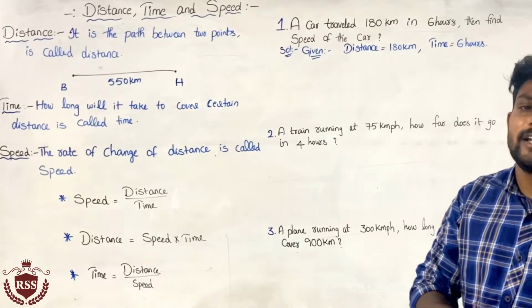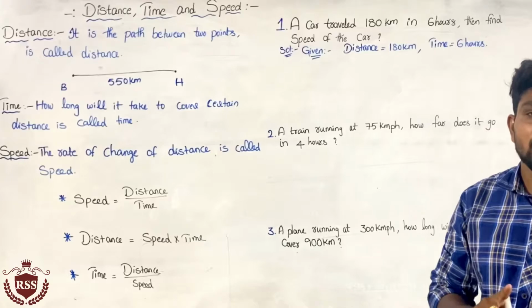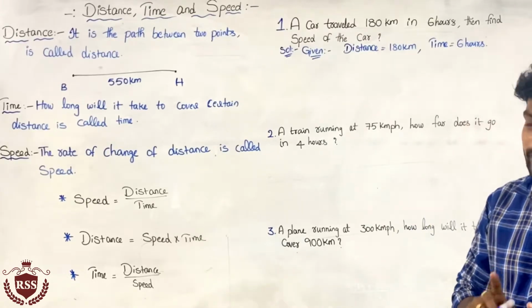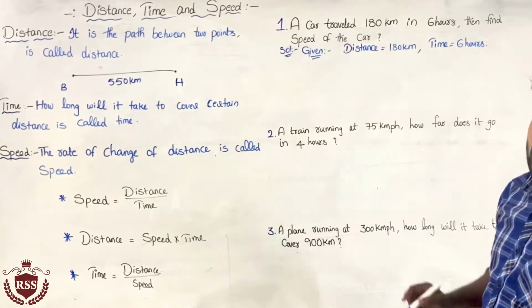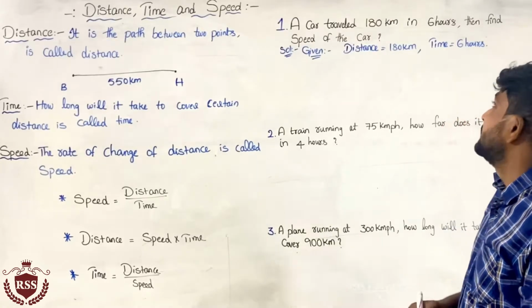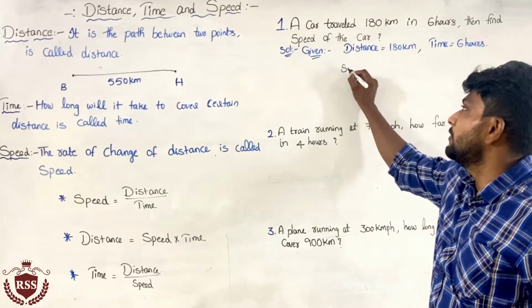That is the relative. Kilometers, hours, meters, seconds, the units are there. You need to remember that. If it is kilometers and hours, there is no problem. Now we need to find the speed of the car. So speed of car equals